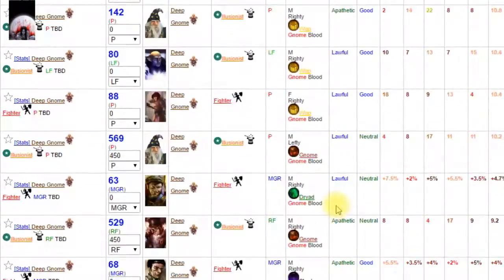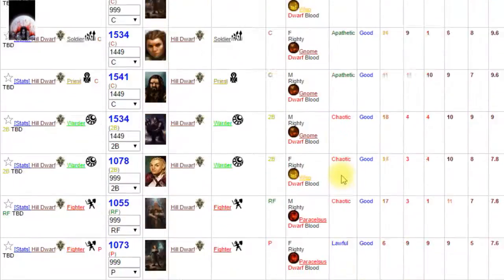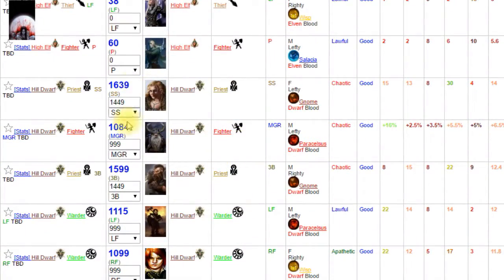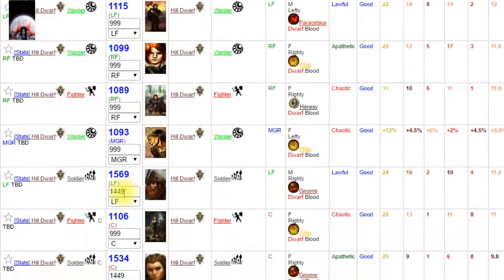So now if you look, we're going to scroll down to the HILL DWARFs, and as you can see, the other players are not worth nearly as much. And the HILL DWARFs are all in the thousands. The HILL DWARFs that belong to the GNOME Patron are worth over 1,500, whereas the HILL DWARFs that aren't are worth over 1,000.